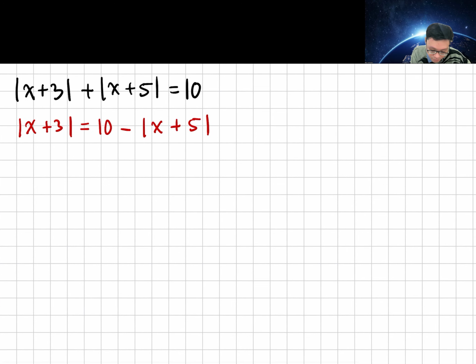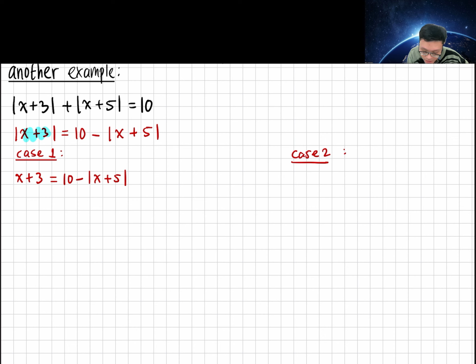cases. Case 1, where the x plus 3, the inside of the modulus, equals to the right side, where the inside of the modulus equals to the negative of the right hand side, which is x plus 5 modulus minus 10.